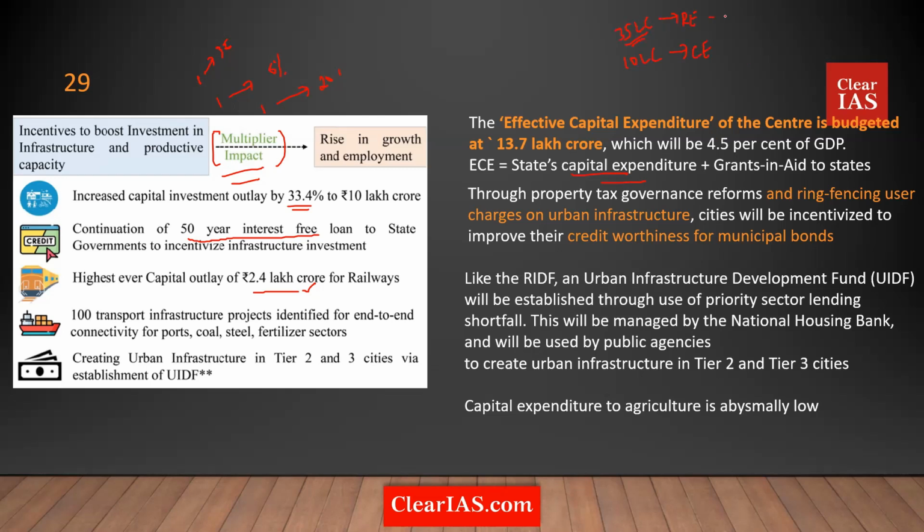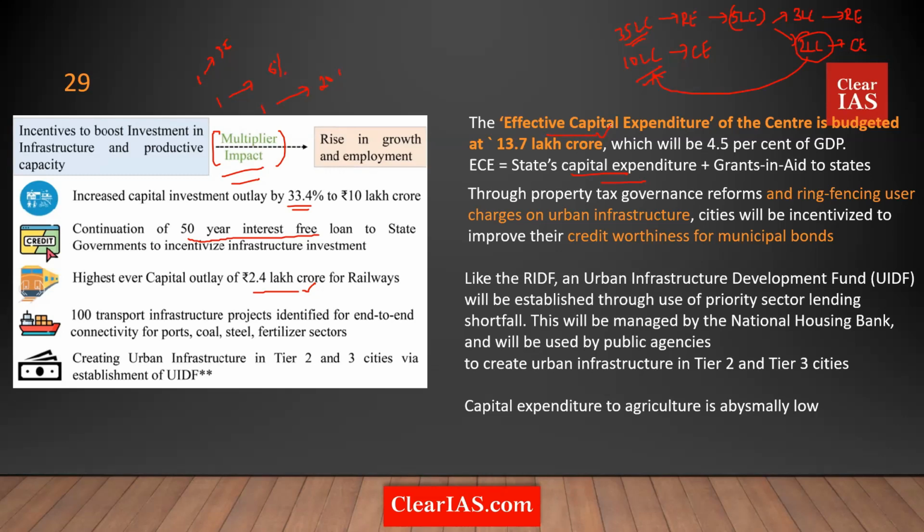Of this 35 lakh crore, 5 lakh crore was given to states as grants, of which 3 lakh crore was used for revenue expenditure and 2 lakh crore was used for capital expenditure. This 2 lakh crore you add to the 10 lakh crore, which becomes 12 lakh crore. That is what your effective capital expenditure is. In addition to your capital expenditure in the budget, you add that portion of the grants given to the states which is actually used for the creation of capital expenditures.